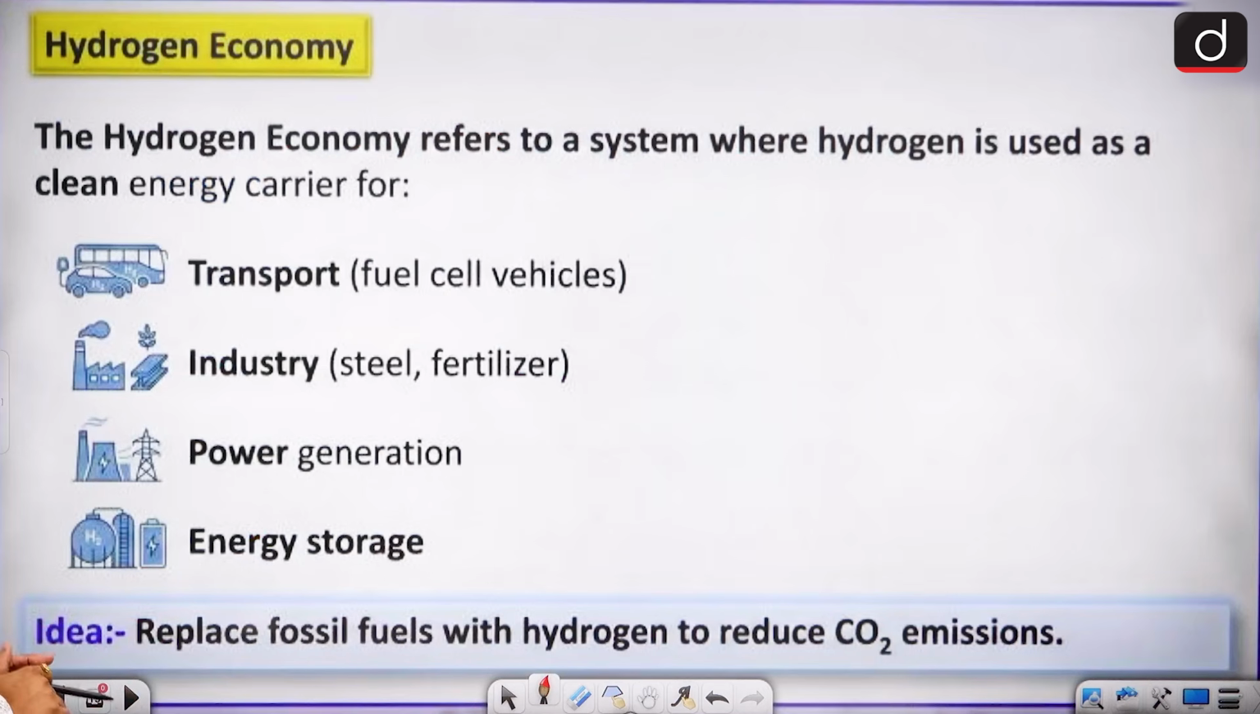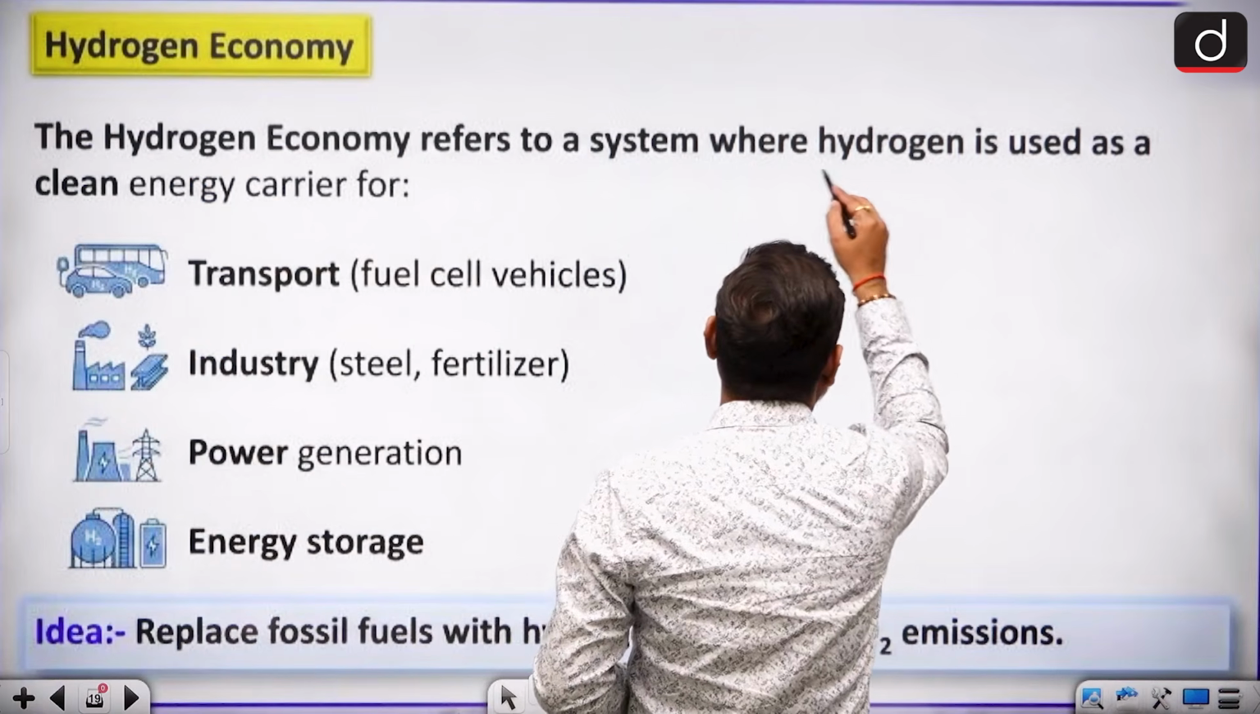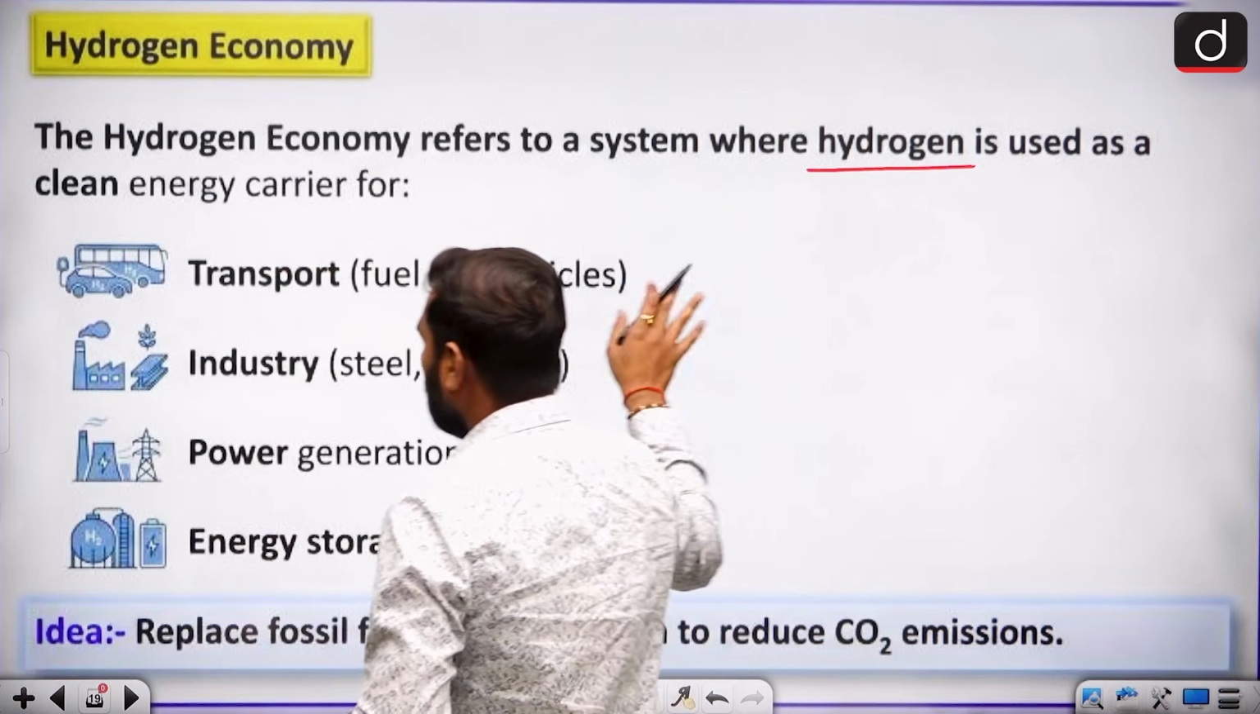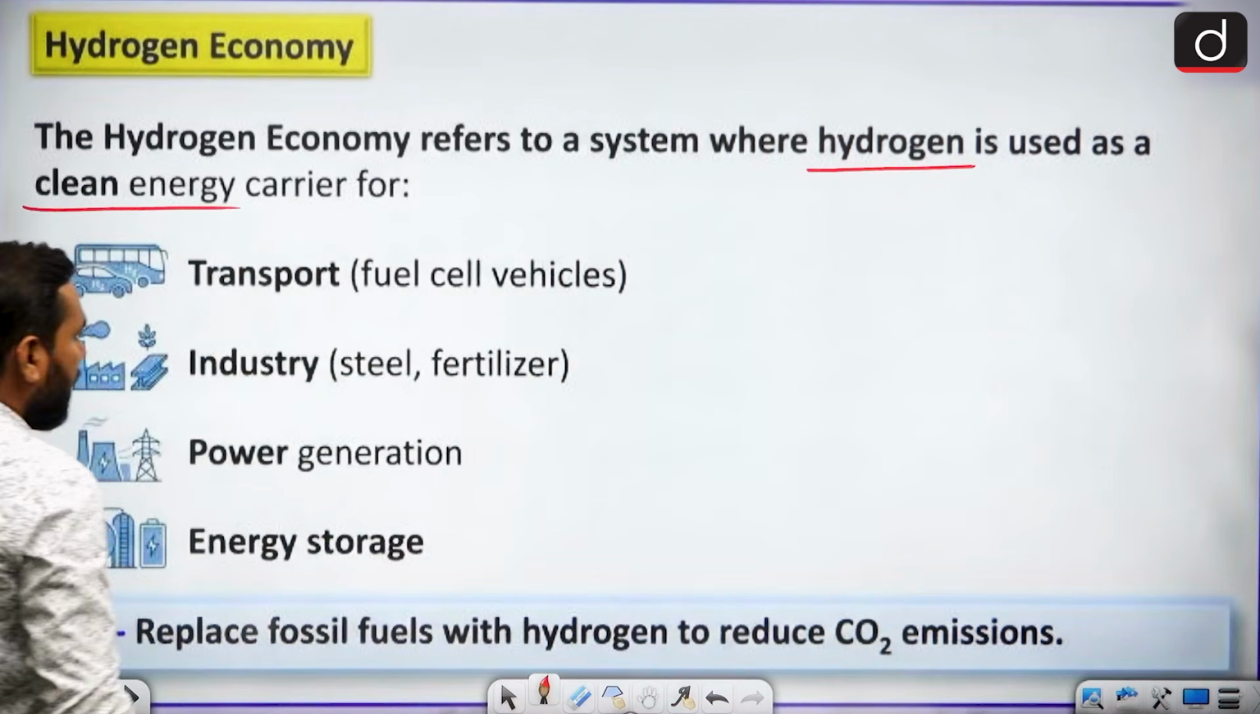Now we are going towards your hydrogen economy. So this is the second part of this video. The hydrogen economy refers to a system for hydrogen use. Hydrogen economy means you can go for the use of hydrogen, which is clean energy, meaning zero carbon emission energy can be there.